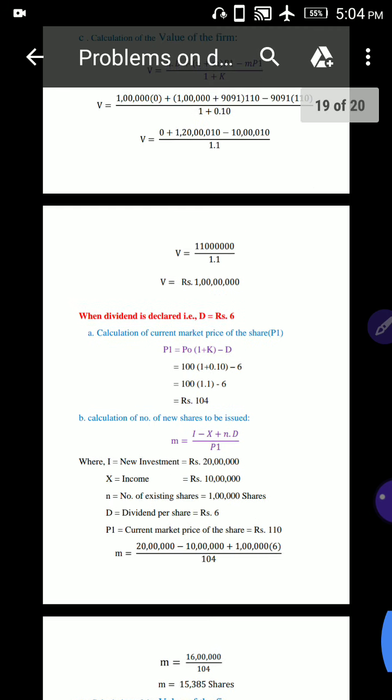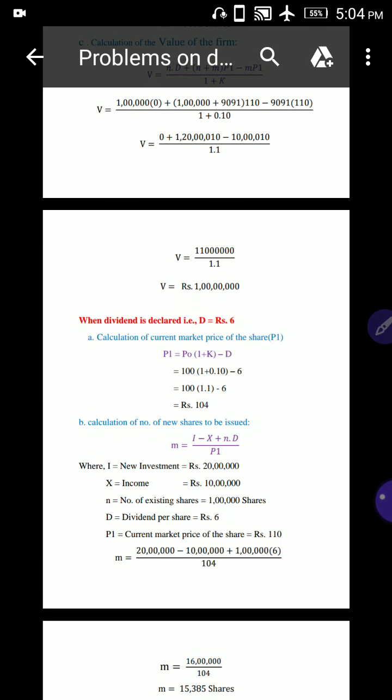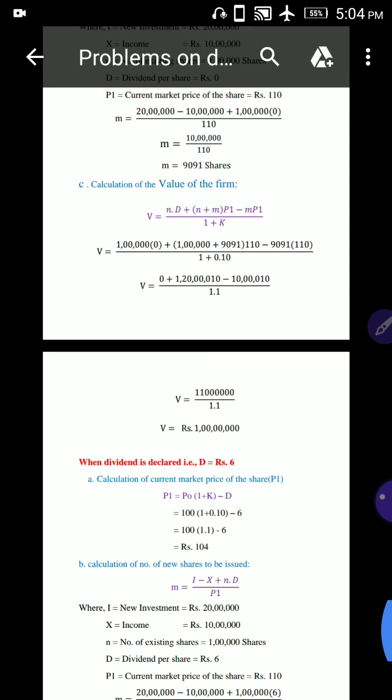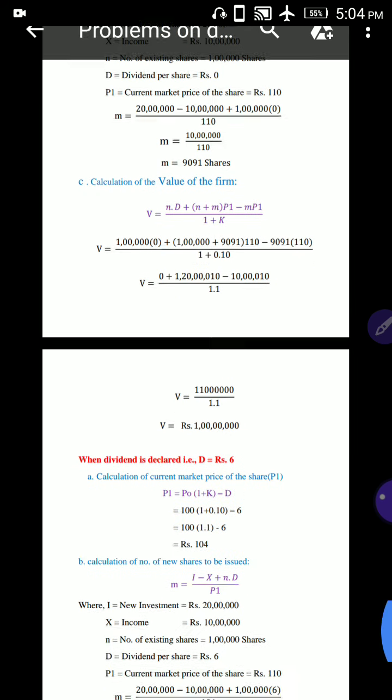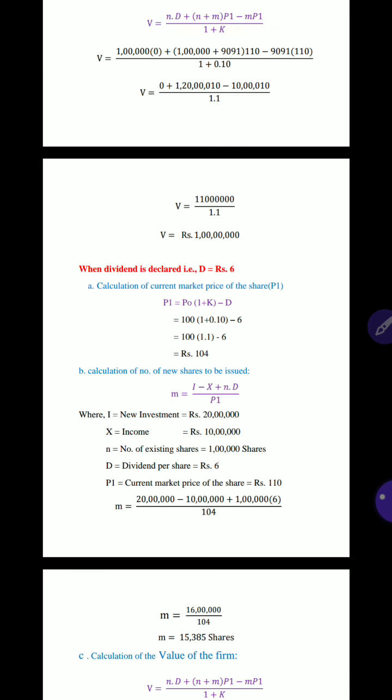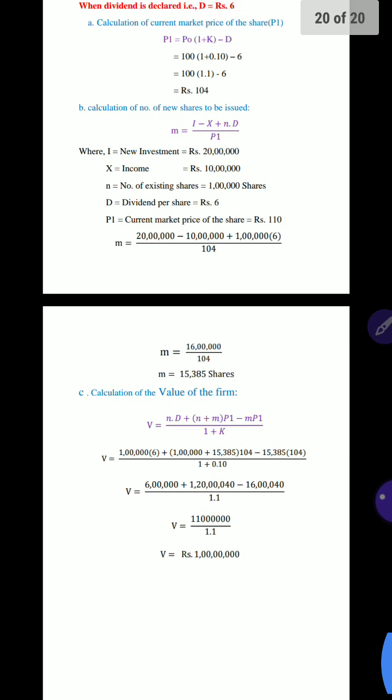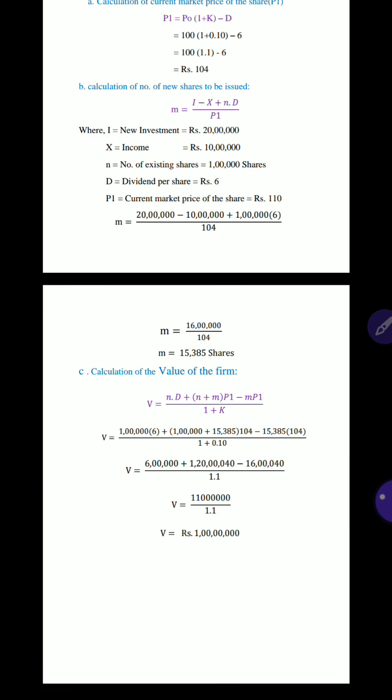So the irrelevance theory was proposed by Modigliani Miller. That is why it is also called the Modigliani Miller model. Irrelevance theory is one model, that is the Modigliani Miller model. So I think all of the students have understood this concept, dividend theories and different problems on dividend models.